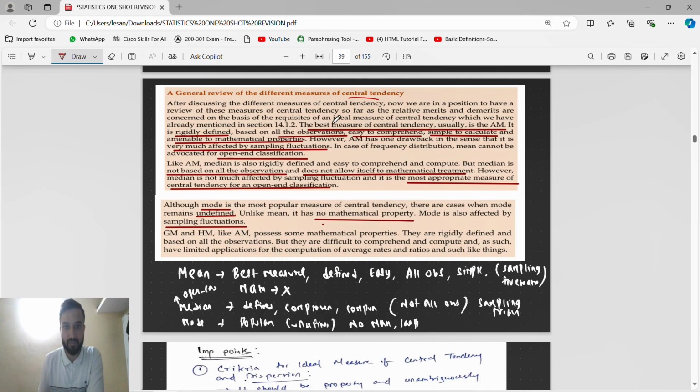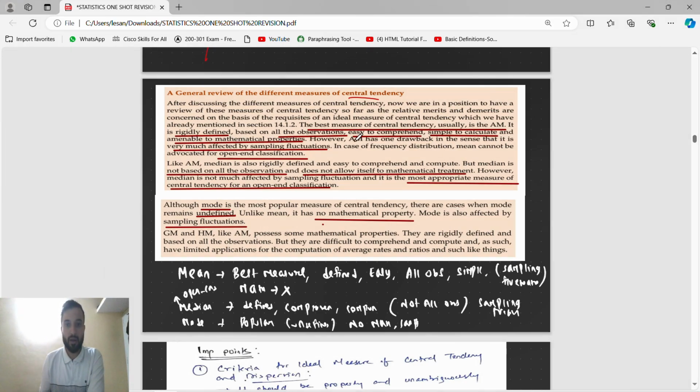About the central tendency. The best measure of central tendency usually is the arithmetic mean. It is rigidly defined, based on all the observations, easy to comprehend, simple to calculate and amenable to mathematical properties. This is the advantage of arithmetic mean. However, arithmetic mean has one drawback: it is very much affected by sampling fluctuations.